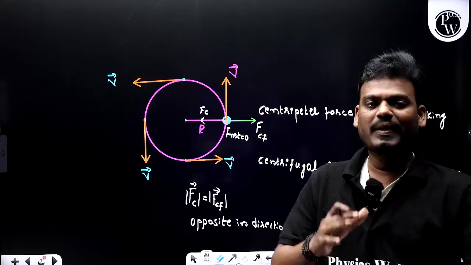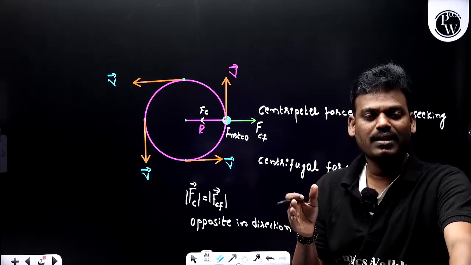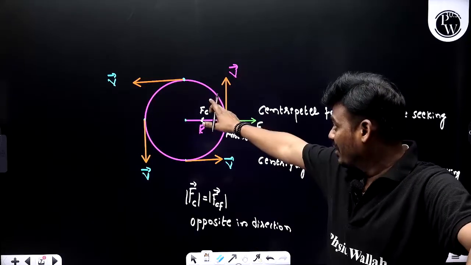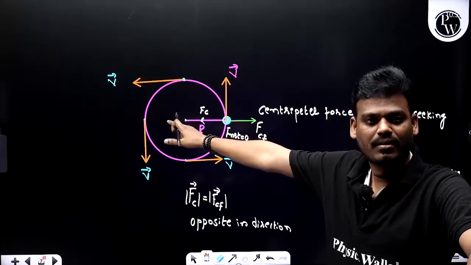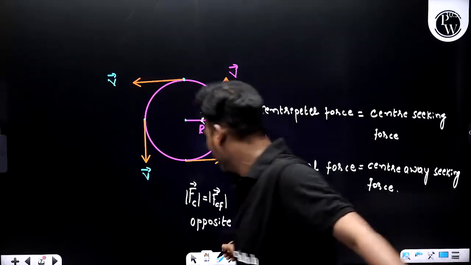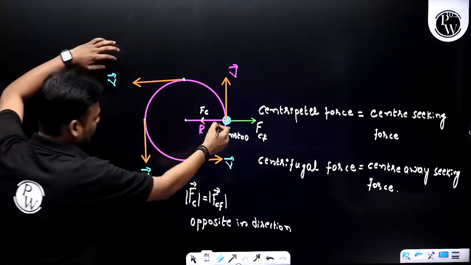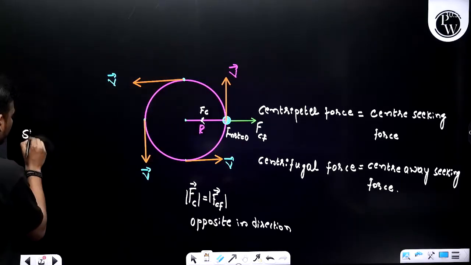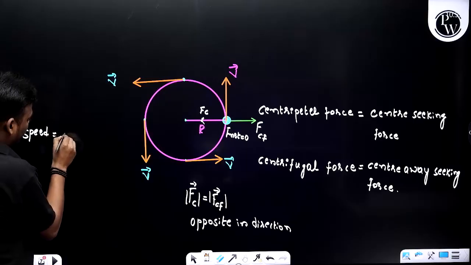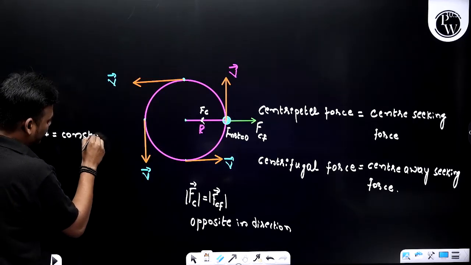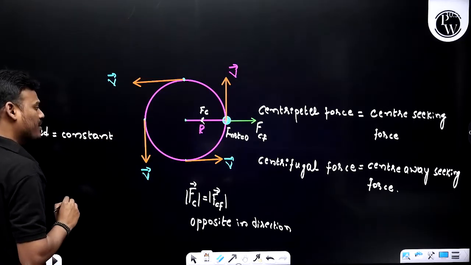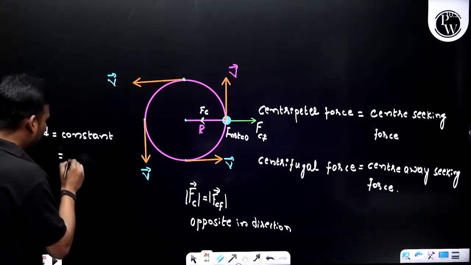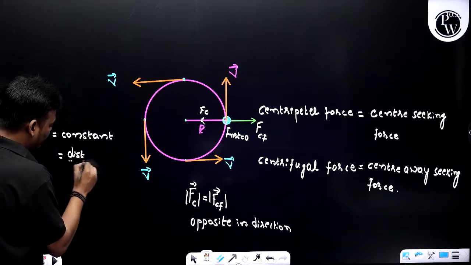If there must be a change in velocity, why? Because it keeps on changing its direction. It is moving with some speed. We understood, it is changing its position at every interval of time. That means in this particular situation, speed is constant. Sir, how can you say that speed is constant? Let me write. Speed is given by distance divided by time taken.